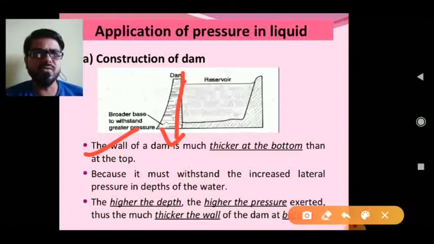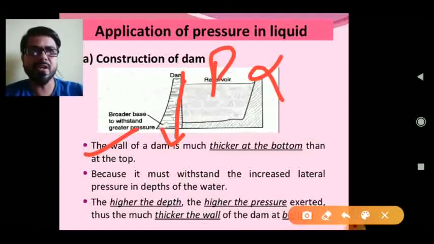Similarly, you can compare when sea divers go to the bottom of the sea, then what about the pressure? Simply the pressure will increase. Why? Because when the sea divers go to the bottom of the sea, the water column depth increases, and as we know the relation, P is directly proportional to h, the depth of the water column.